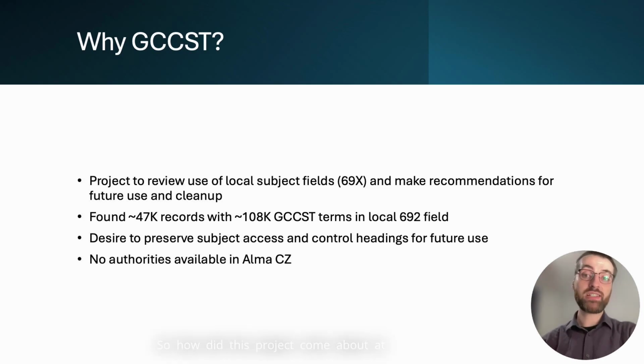So how did this project come about at Carleton? We were working on a project to review the use of local subject fields, 690s, as part of ongoing record cleanup, figure out what fields we were using for what purpose, and make recommendations about local fields to maintain or whether headings would be better off in a global field instead. We found about 47,000 records with about 108,000 GCCST headings in the local field 692.